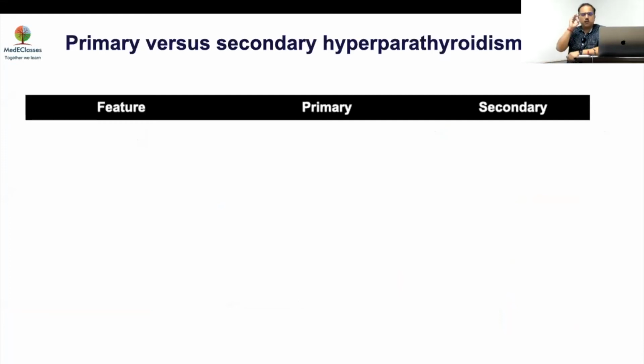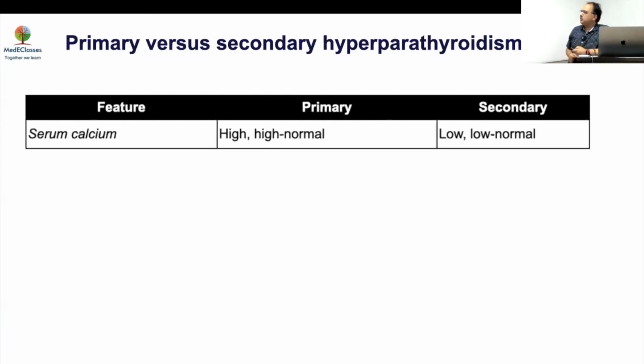Now, this is one of the most common referrals you will get from an orthopedic person or a nephrologist, that PTH is high. Now, you have to decide whether it is really primary versus secondary hyperparathyroidism. On the face of it, it is simple. If your calcium is high, it is primary. If your calcium is low, it is secondary. But usually, calcium will be normal. So what do you do and how do you differentiate between the two?